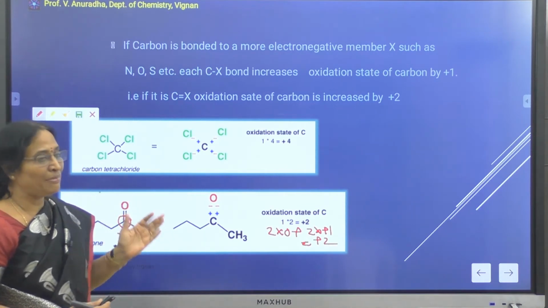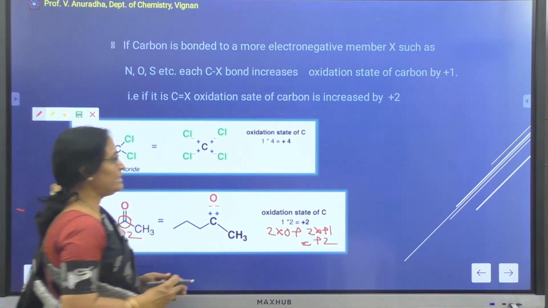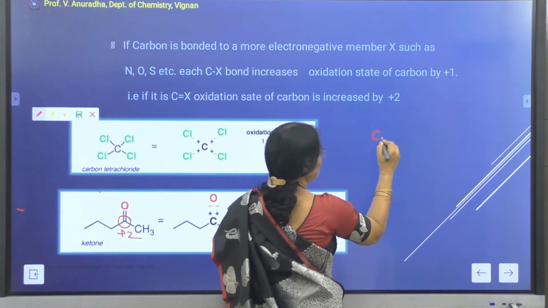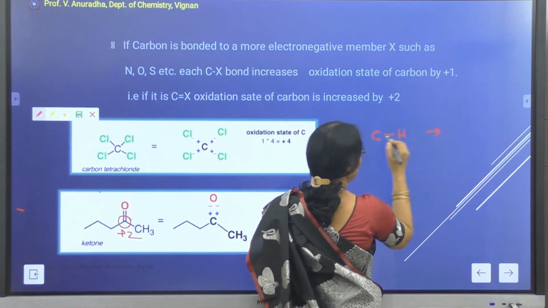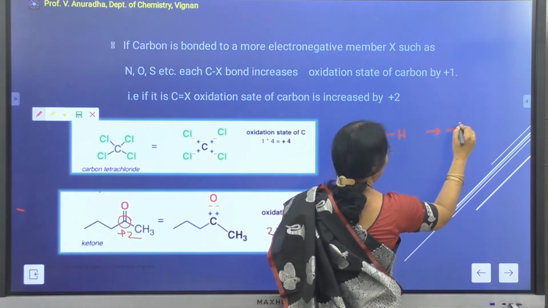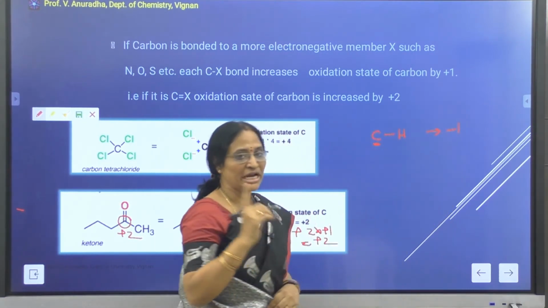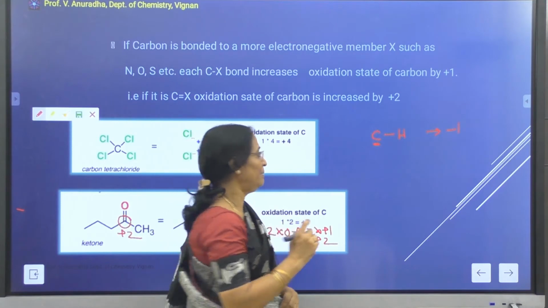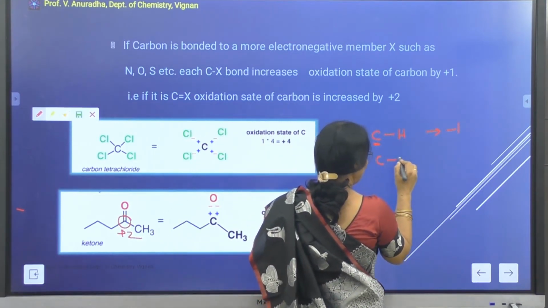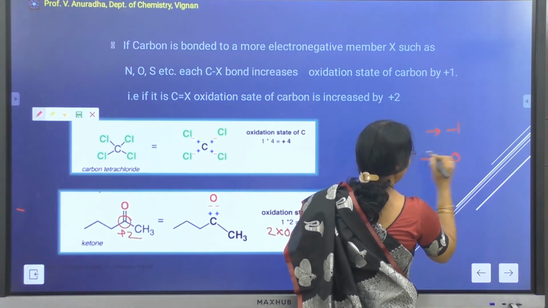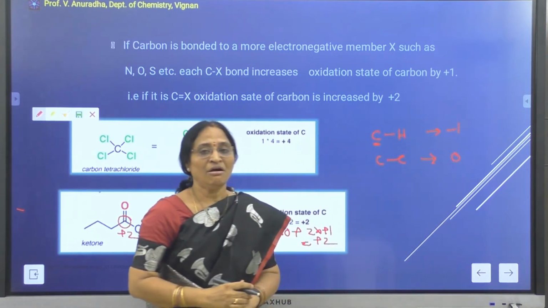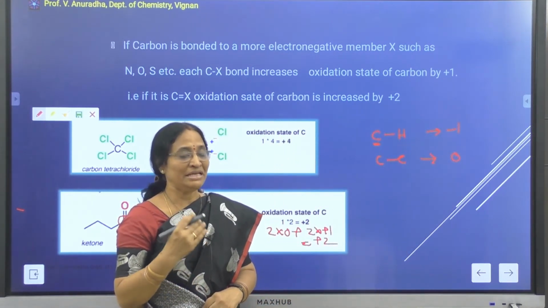So let me sum up. What is the rule? When the carbon is attached to hydrogen, the contribution to the formal charge on the carbon will be -1 for each hydrogen atom attached to the carbon. When the carbon is attached to a carbon atom, there is no change in the formal charge of the carbon, or the contribution by the carbon is nil.